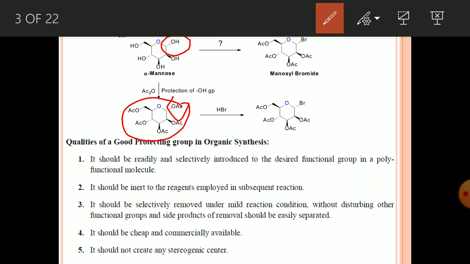Fourth, it should be cheap and commercially available. For economic purposes, the protecting group should be available commercially and be very cheap. And fifth, it should not create any stereogenic center. If a protecting group creates a stereogenic center, it will increase the number of isomers, so it is always better to avoid any stereocenter in the protecting group.